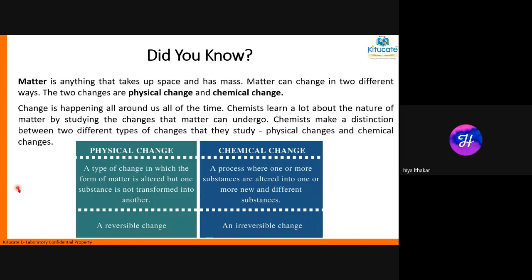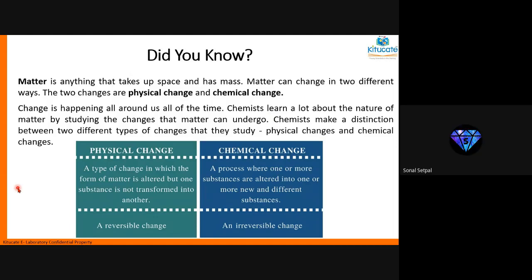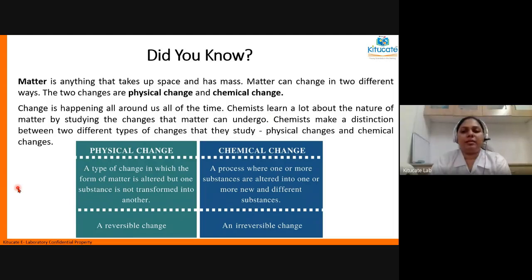Ma'am, burning of paper is a chemical change. Yeah, but I don't want to know physical and chemical changes right now. Yes, we are going to learn about them. Apart from physical and chemical changes, what are the other types of changes? Ma'am, changes in taste, changes in smell, changes in texture. Yeah, so all of that are the characteristics, some things which happen in physical and chemical change.